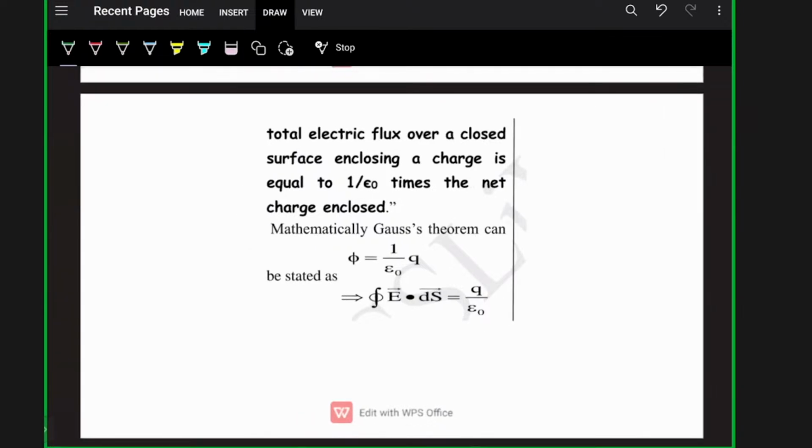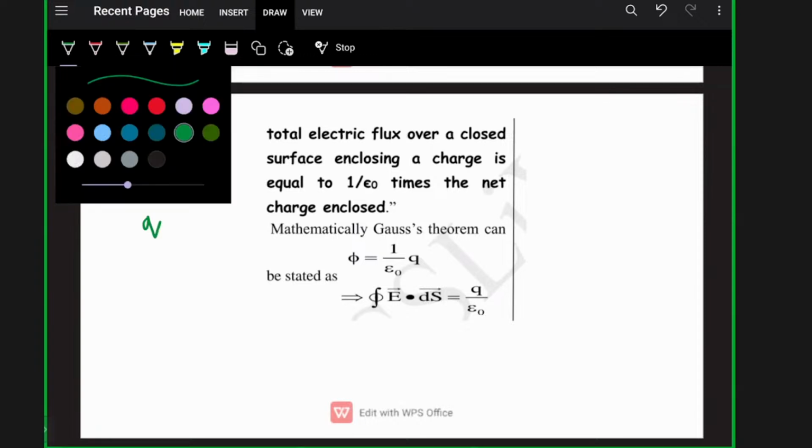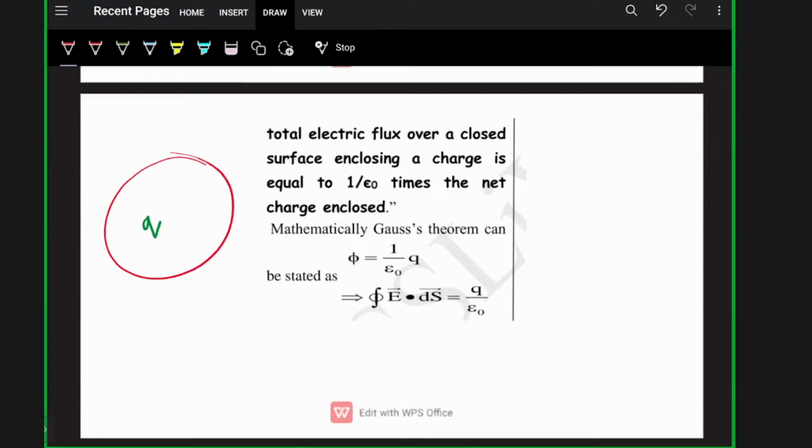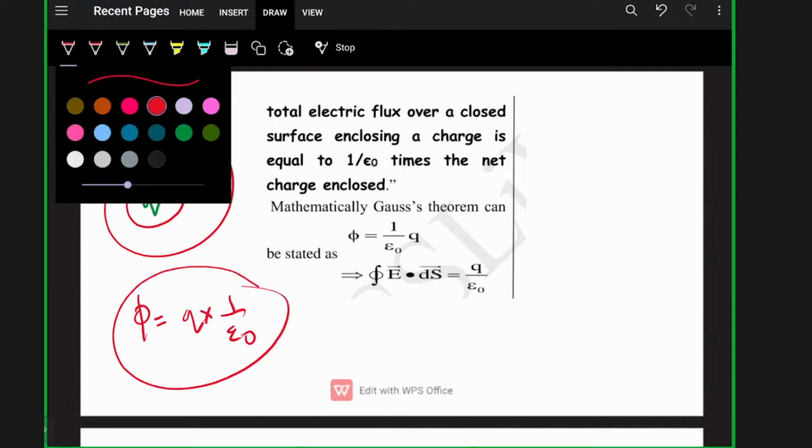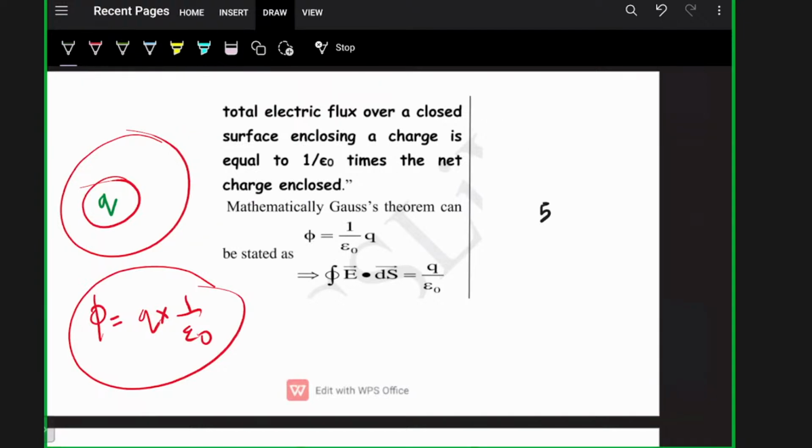Suppose I have a charge Q here and a closed surface. This is the closed surface. So the total electric flux over a closed surface enclosing a charge is equal to 1 by epsilon naught times the net charge enclosed. So here, the total electric flux phi will be, the charge enclosed is Q, so Q times 1 by epsilon naught. Suppose this is my Gaussian surface, my closed surface. Here, how much will the flux be?